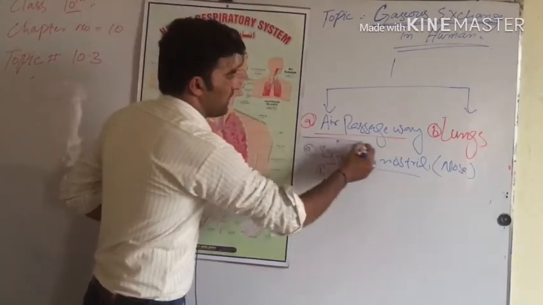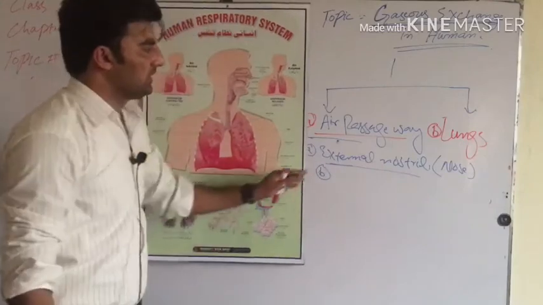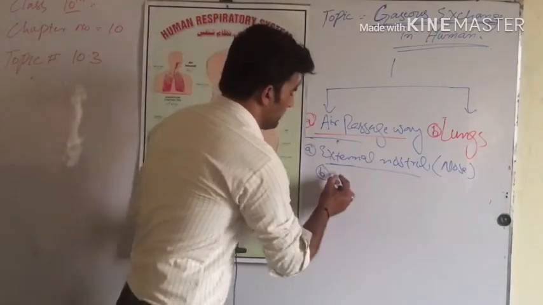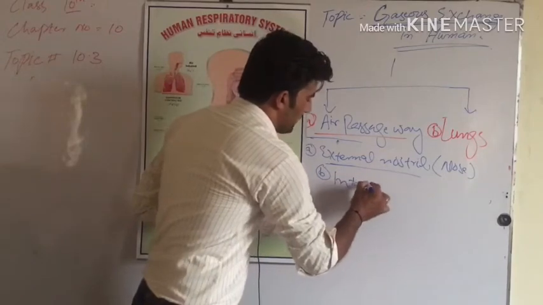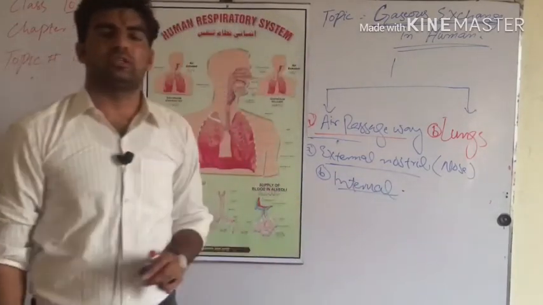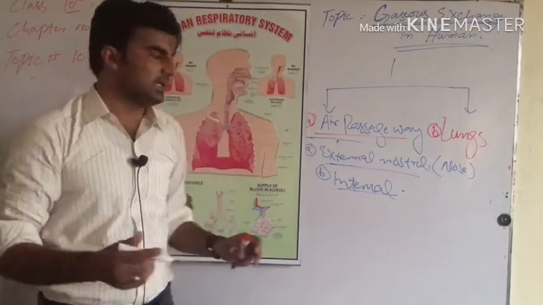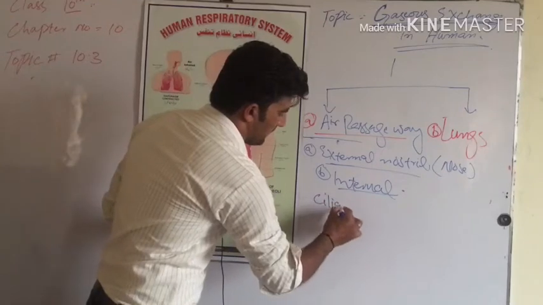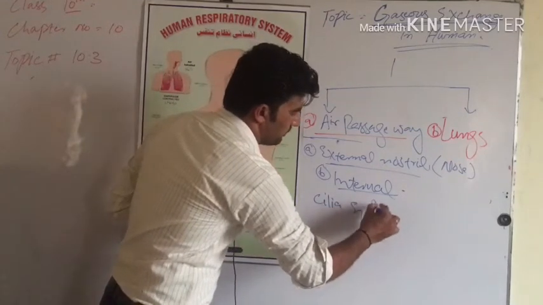The nose consists of the external nostril as well as the internal nostril. Besides this, the nasal cavity also consists of two things: one is cilia, a hair-like structure, and another is mucus.